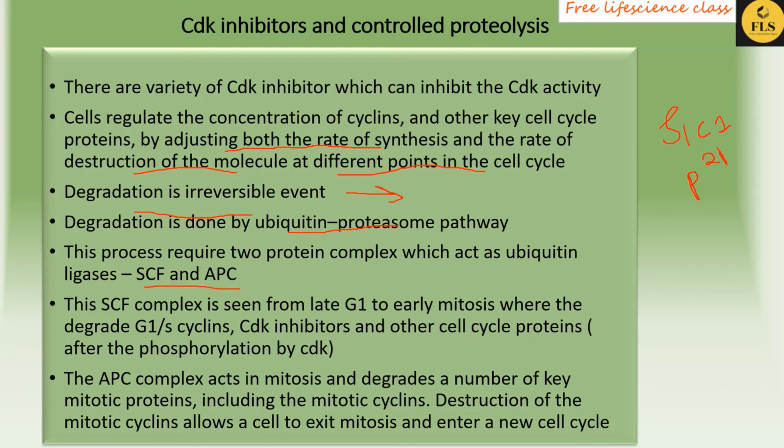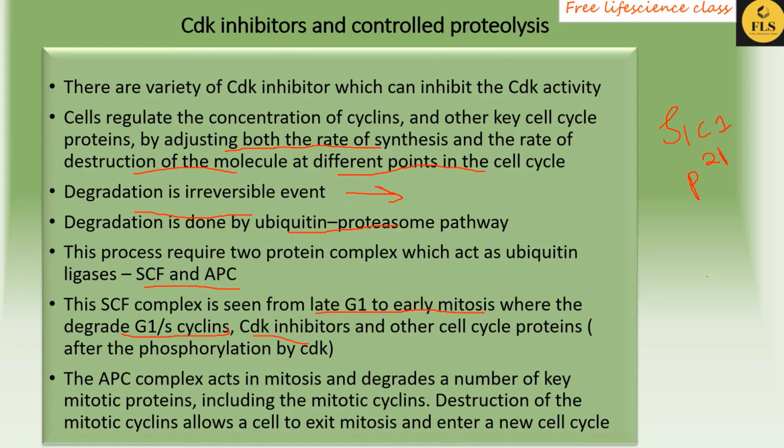The SCF complex is seen from late G1 to early mitosis, where G1/S cyclins, CDK inhibitors as well as other cell cycle proteins are degraded by the SCF complex. And what is the function of the APC complex?